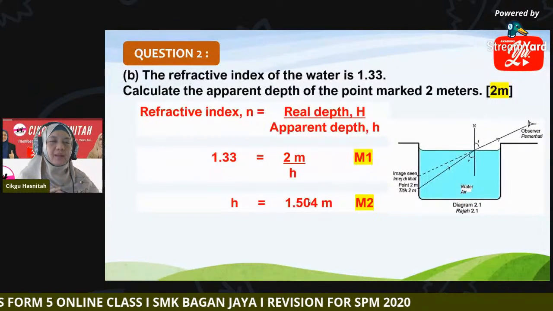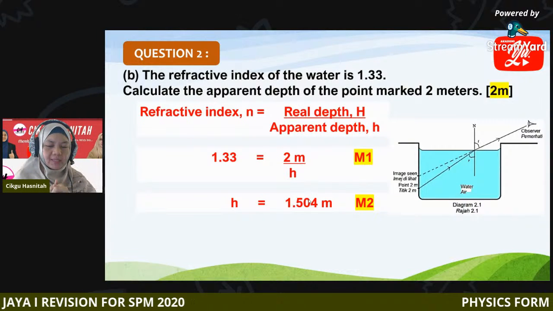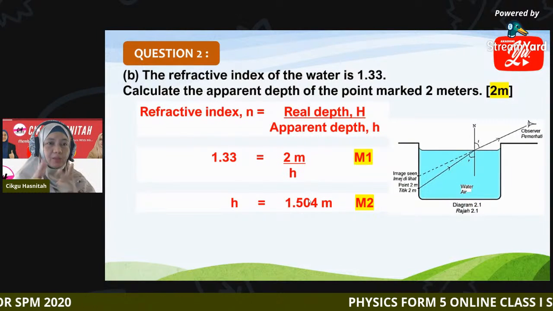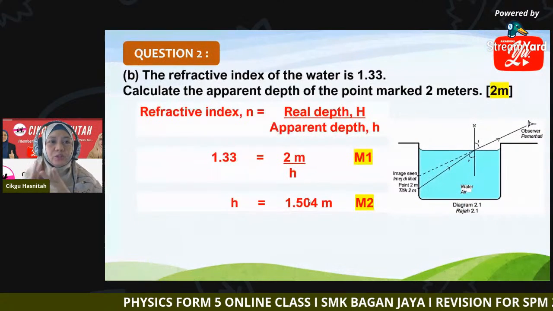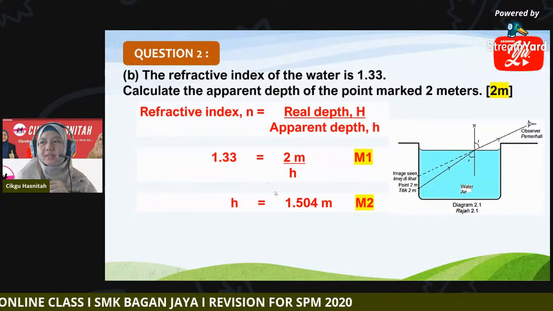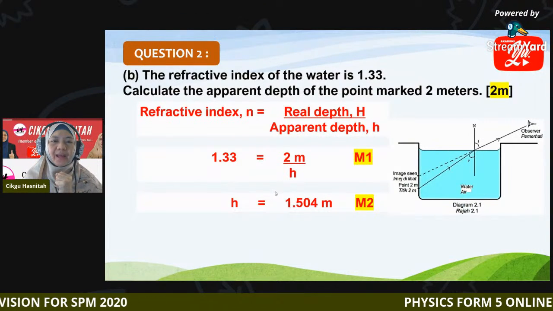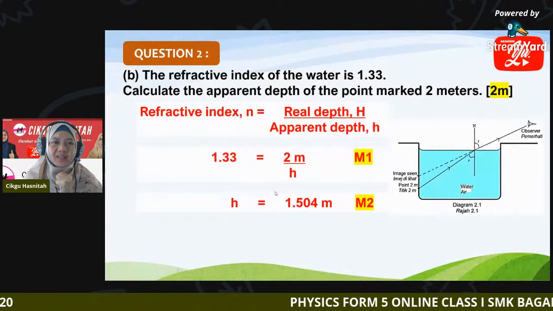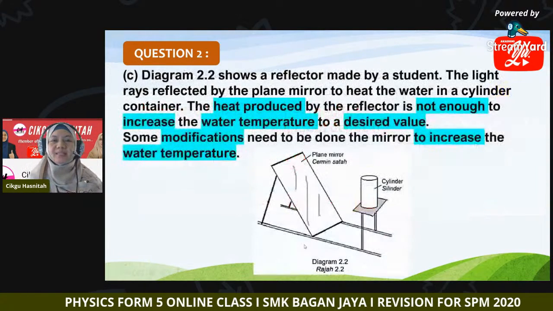Remember, this is a secondary value, so you can place your answer in between 2 to 4 decimal places, and the unit is meter. 1.504 meter, or you can write 1.50 meter. All right.